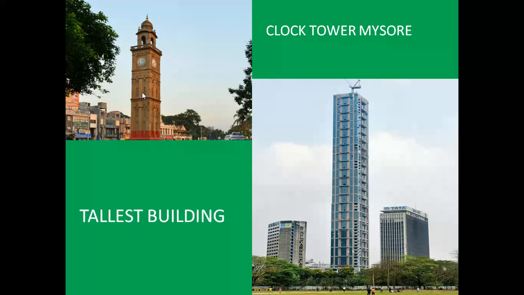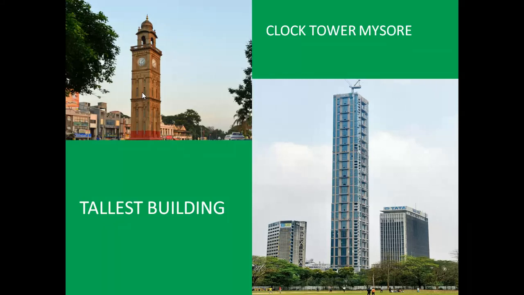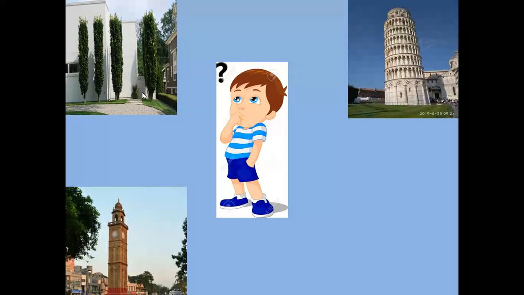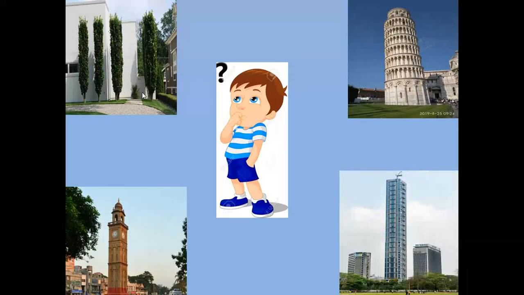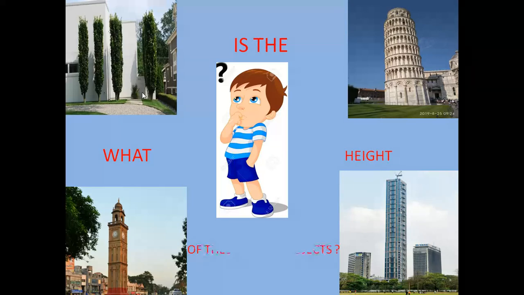Yes, as a student, if you observe these, you'll get some questions in your mind. Like that one boy is there, so he is also thinking some questions when he looks at the tallest trees, the tower, the clock tower, and some tall buildings. The question he is getting is: what is the height of the tallest objects?